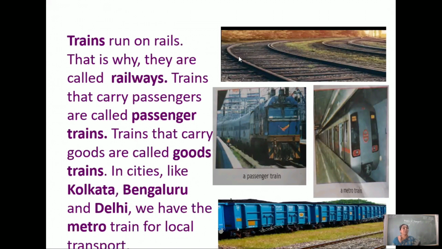And in metropolitan cities, in big cities like Kolkata, Bengaluru, Delhi, Hyderabad, and so on, you find metro trains. These metro trains are used for local transport within the big city. Why? Because they are very big cities, so metro trains are used to move faster. So up to here we learned yesterday.